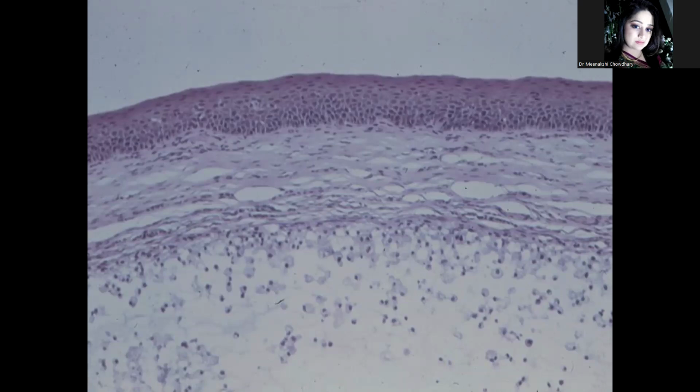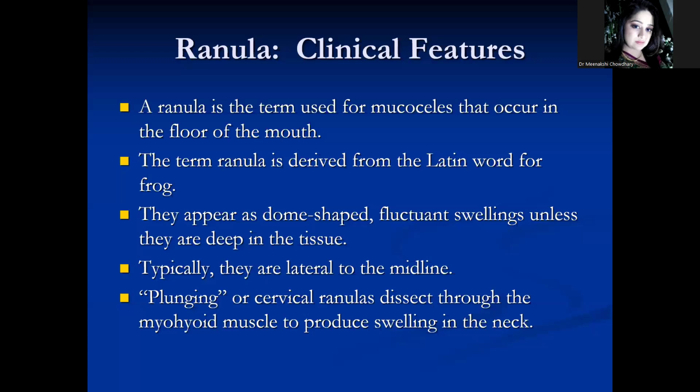In mucus extravasation phenomena, which is the more common type, especially in the lower lip, spilled mucin is surrounded by compressed connective tissue wall or granulation tissue. Adjacent connective tissue may contain inflammatory cells, as you can appreciate in this picture itself: macrophages, neutrophils, eosinophils. Feeding duct from a nearby salivary gland may also be visible.